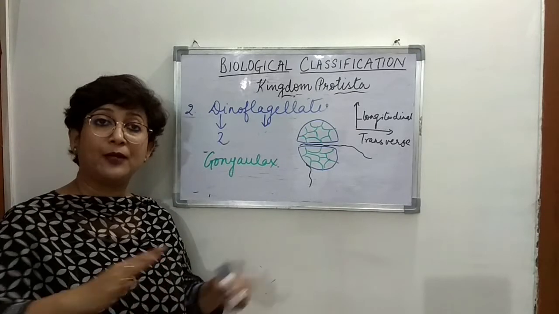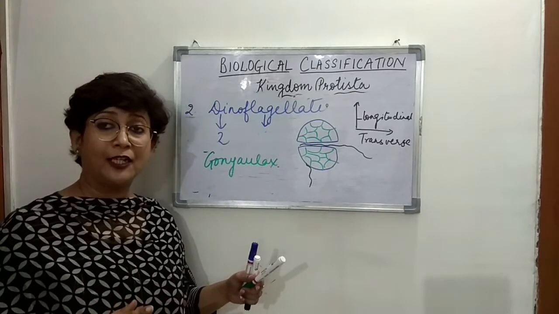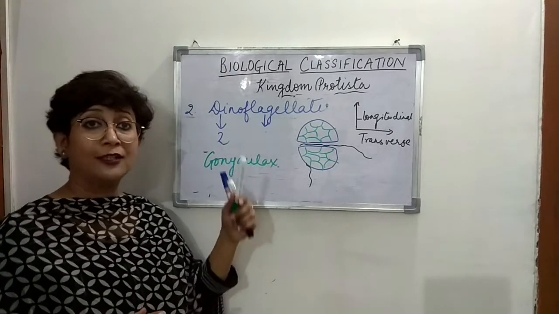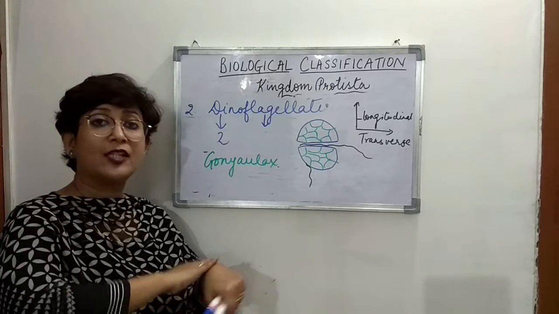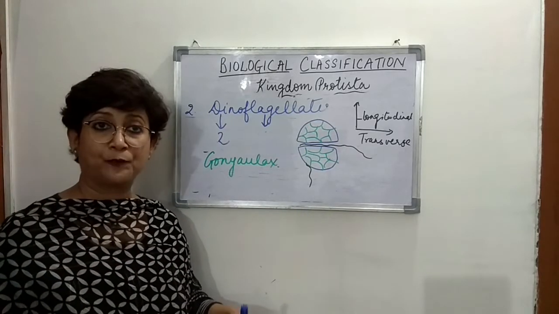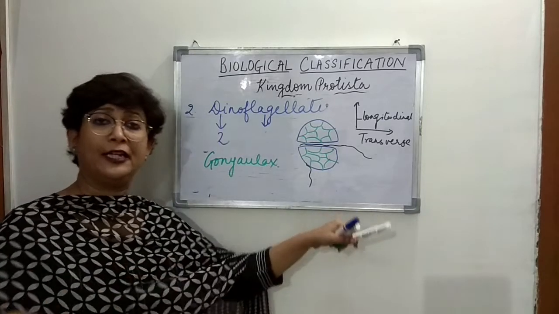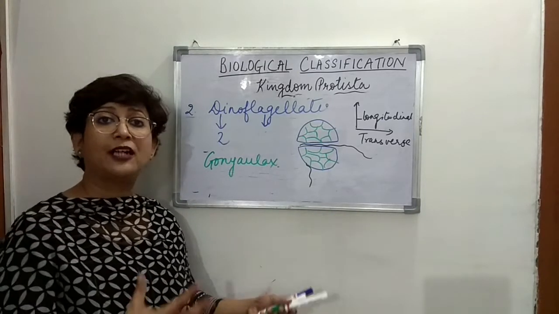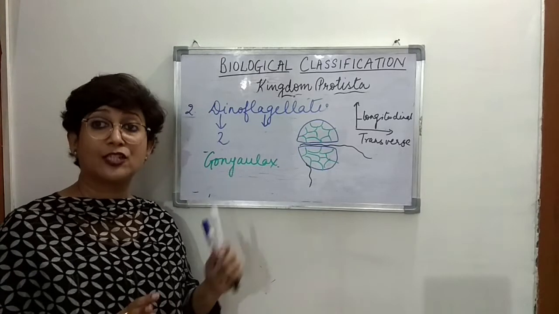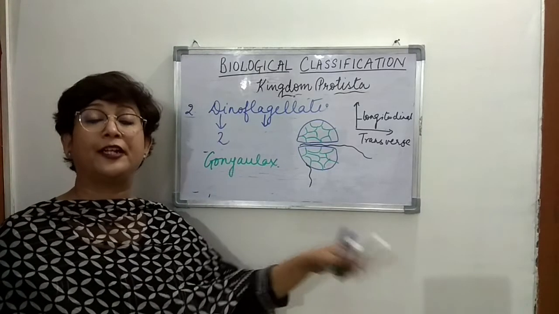And when they multiply at a very fast rate, then since they are marine, the whole sea appears to be red, right? They multiply so fast and there are so many in number that it gives a red color, because of the red pigment, so the sea starts appearing red in color.